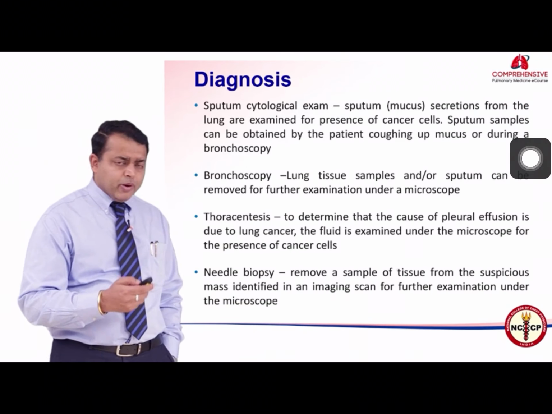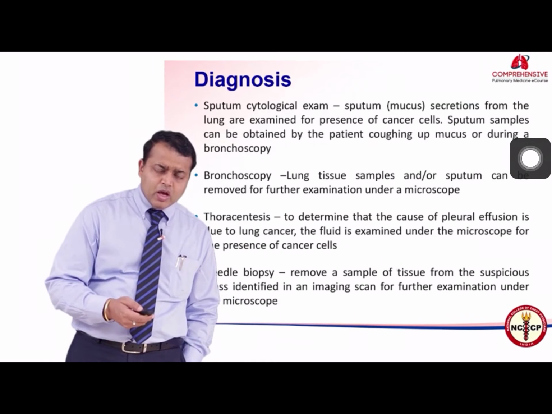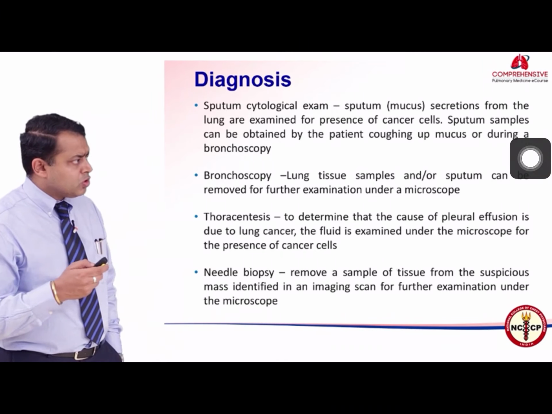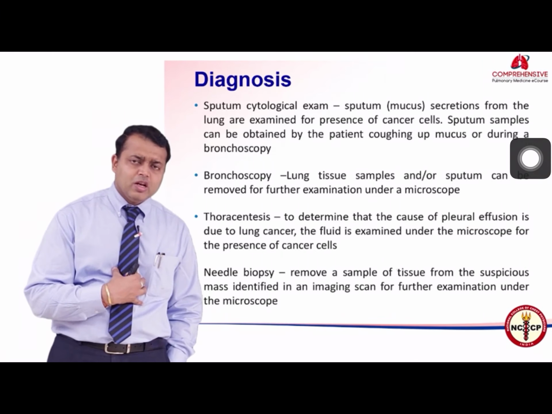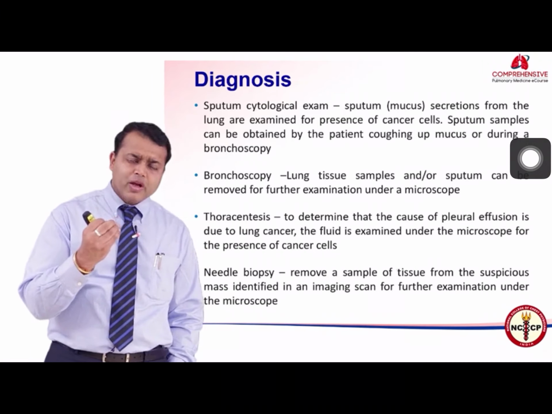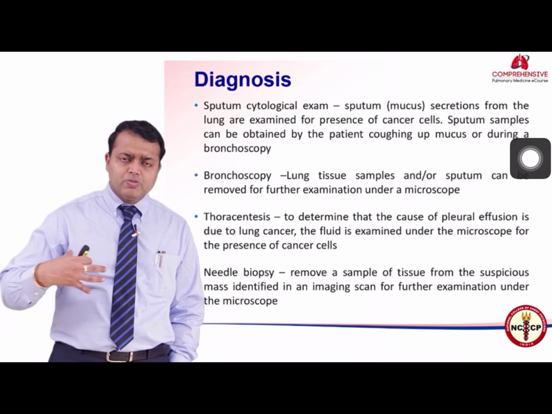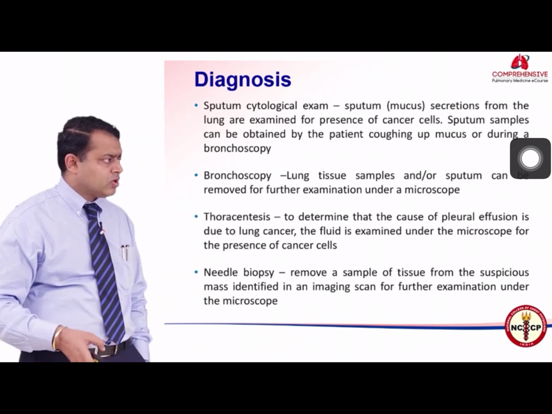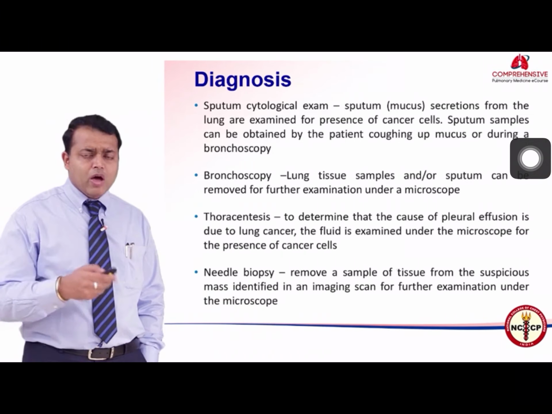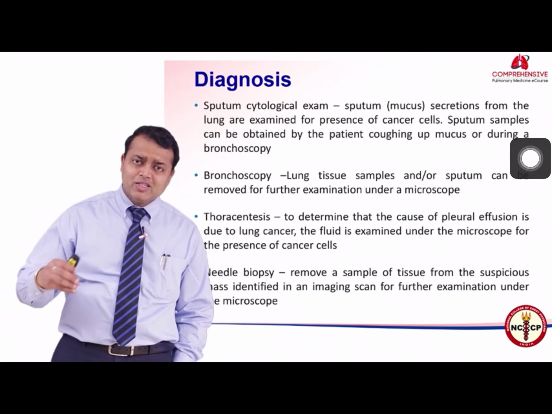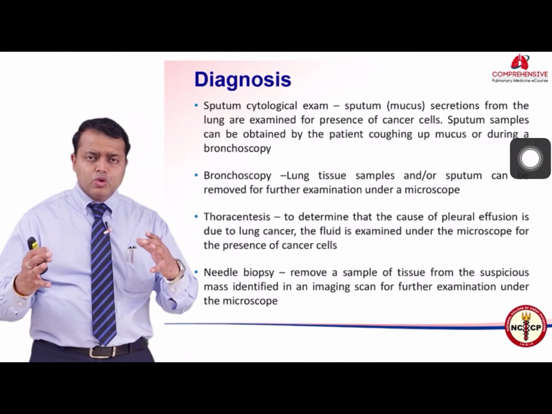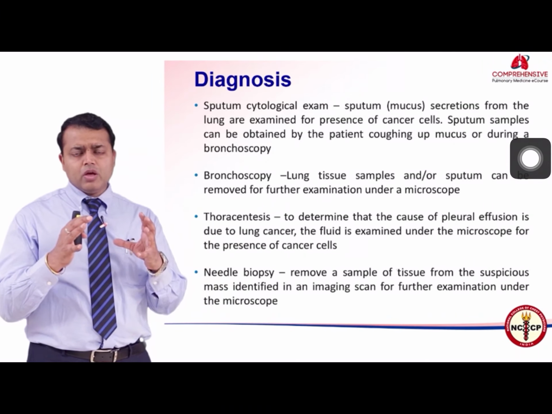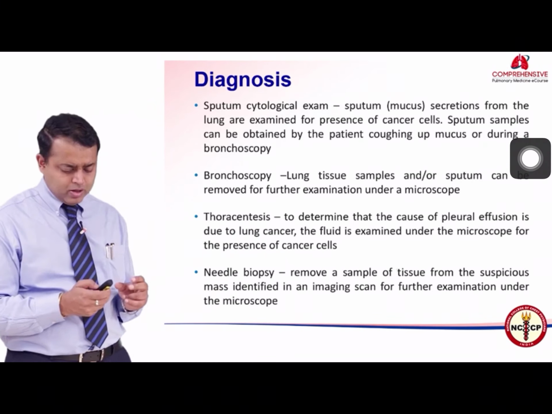Diagnosis is generally established by a biopsy, although sometimes sputum cytology may be representative, but definitely you can't get by without doing a biopsy. Because mostly these are central lesions, they are best picked up by a bronchoscopic guided biopsy, but sometimes you may have a lesion which is big enough and can be targeted by a transthoracic biopsy, which may sometimes be better. If you have a pleural effusion, you can do a pleural fluid cytology and a cell block. Cell block helps you do various forms of immunohistochemistry, which can help you come to a diagnosis of small cell carcinoma of the lung.